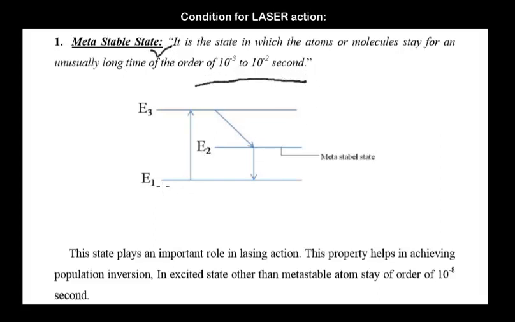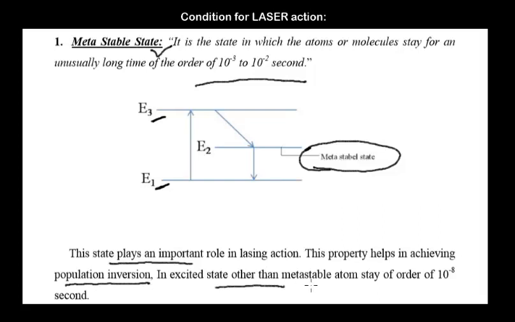Now, here we can see that E1 is the ground state and E3 is the excited state. And there's one more state, E2, between the ground state and the excited state, which is an excited state only, but we'll take another name for this, which is the metastable state. This state plays a very important role in lasing action, and this property helps in achieving population inversion. We'll talk about that later.